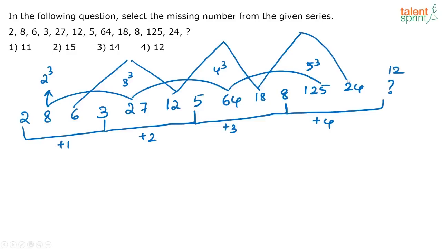So that is the pattern being followed here. So many numbers involved, so it looks very confusing. Basically there are 3 series here, correct? One series is 2 plus 1, plus 2, plus 3, plus 4. The other series is the cubes. The next series is plus 6, plus 6, plus 6. So the missing number that is going to come here is 8 plus 4, that is equal to 12.